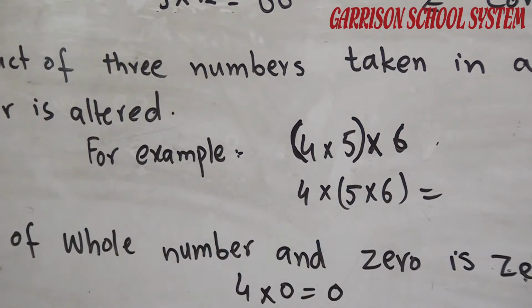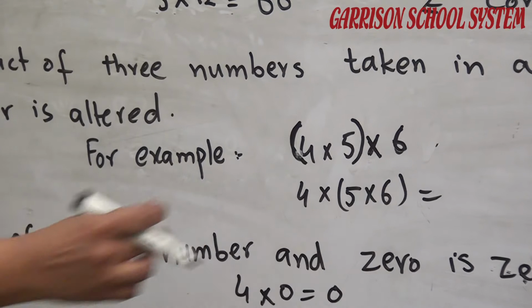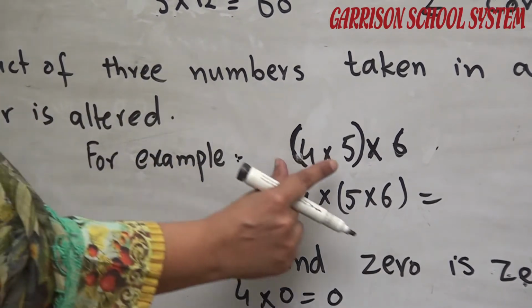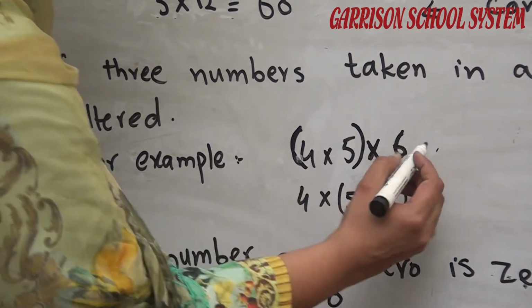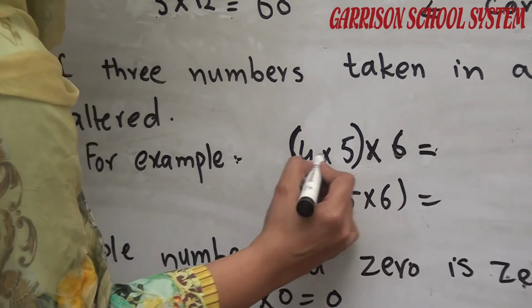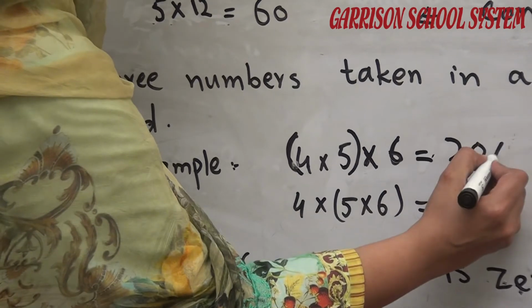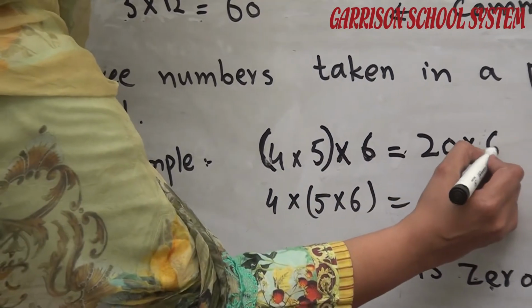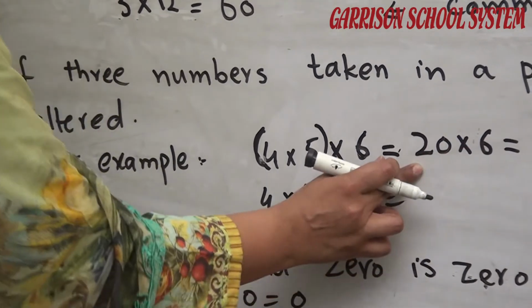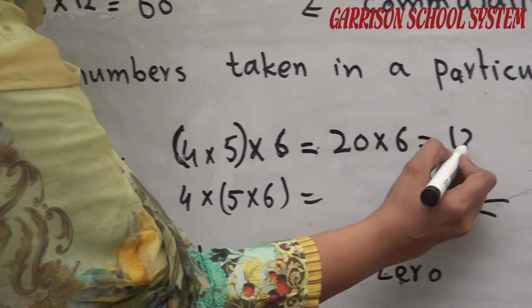It means firstly we will multiply 4 by 5, which is 20. After that we will multiply by 6. So what will be the answer? 20 multiplied by 6, we will get 120.